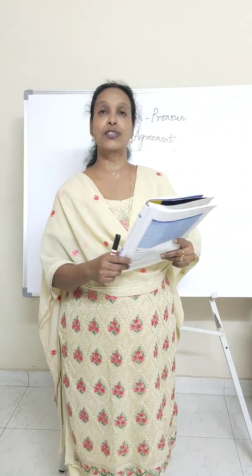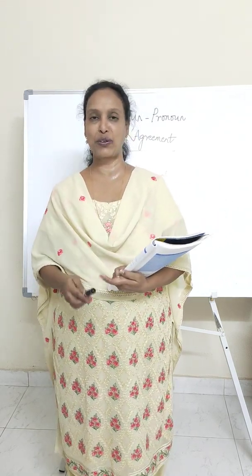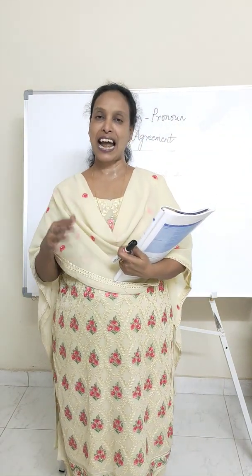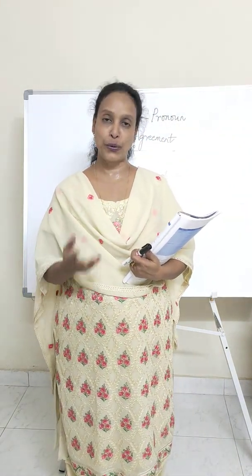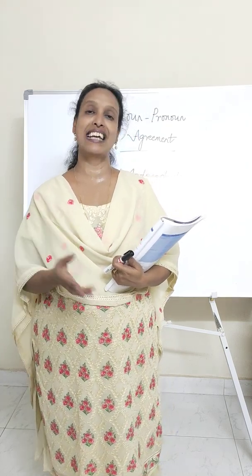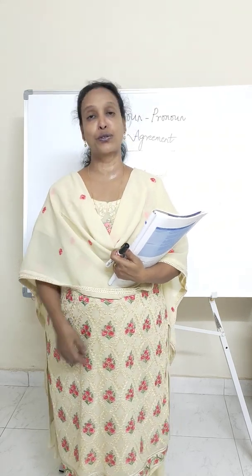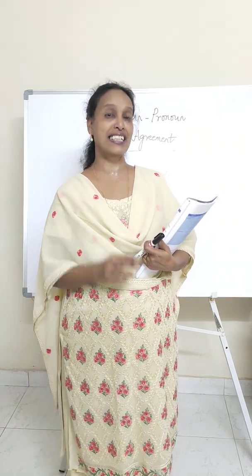And then we have the third rule, which says the pronoun must also agree with the antecedent in terms of person and gender. Person and gender, I just gave you an example. When you are talking about a male as a noun, the pronoun that you are using should also match the gender. You cannot say Ravi is a good boy and then say she goes to school every day, because you are changing the gender here.